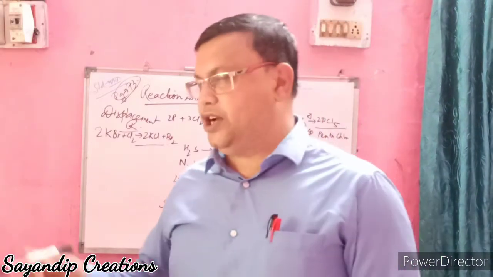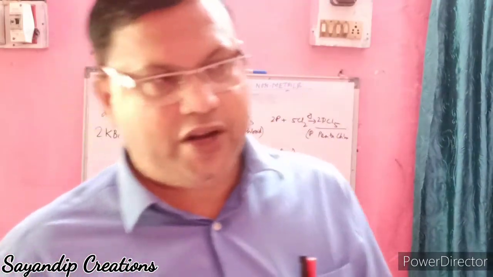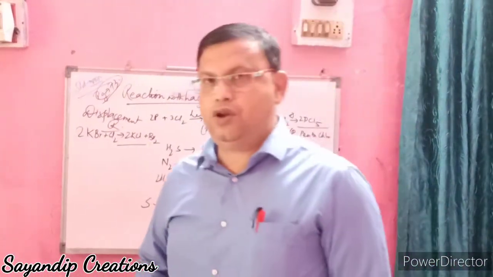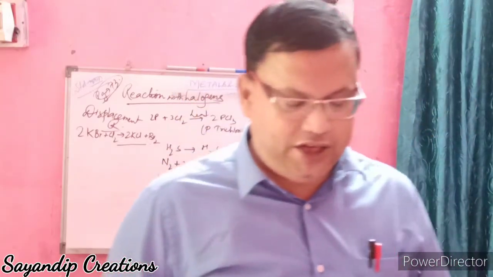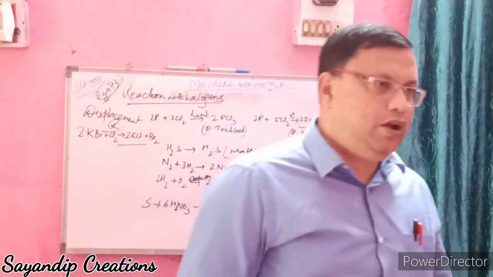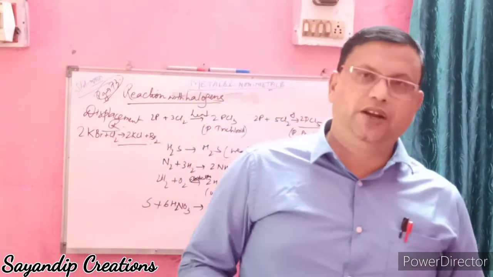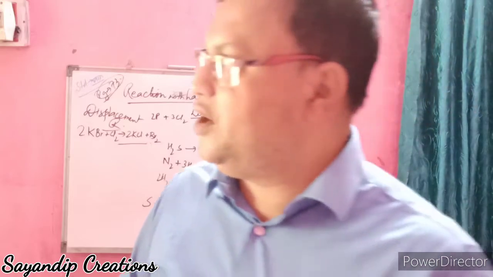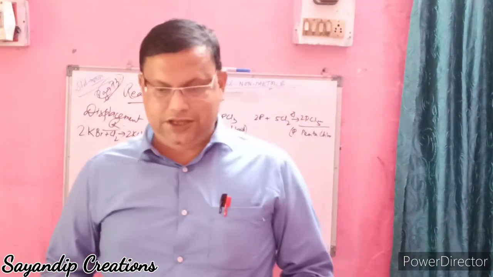When that white ash is put in water, it forms magnesium hydroxide. How will you know it is a base? If you put red litmus paper, the color will change to blue. Similarly, non-metallic oxides turn blue litmus paper to red. Like sulfur reacts with oxygen to form sulfur oxide, which further reacts with water to form sulfuric acid, acidic in nature.